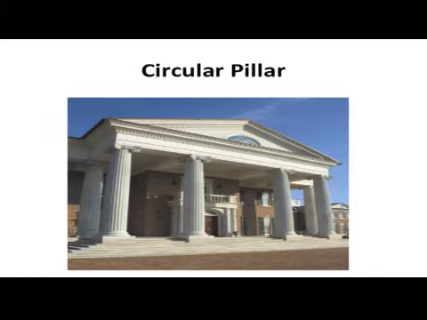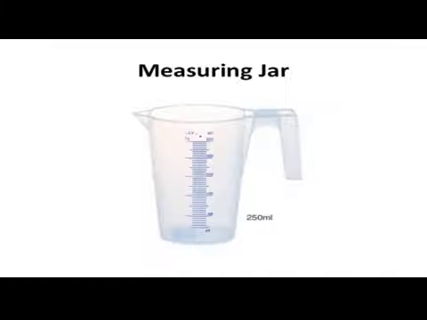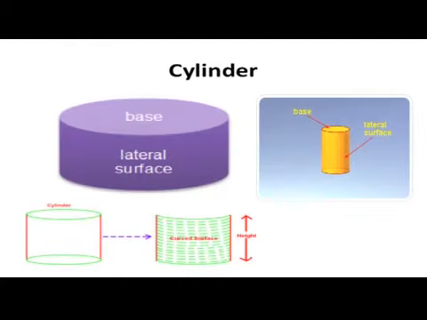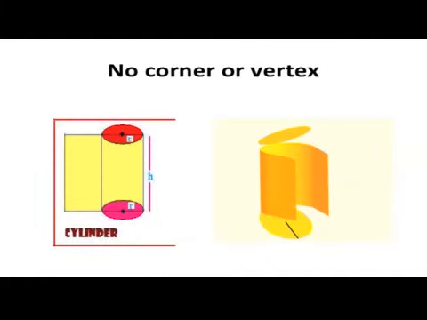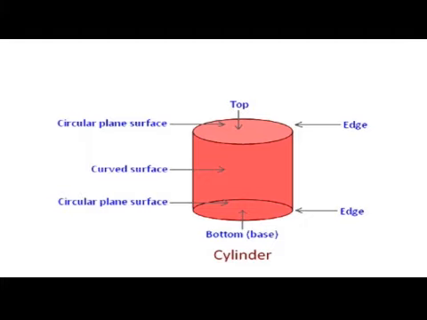Objects such as a circular pillar, a circular pipe, a test tube, a circular storage tank, a measuring jar, a gas cylinder, a circular powder tin, etc. are in the shape of a cylinder. A cylinder has a curved lateral cylindrical surface and 2 circular faces at its ends. A cylinder has no corner or vertex. A cylinder has 2 plane faces, namely the top and the base, and 1 curved face. It has 2 circular edges. The distance between its end faces is called its length.